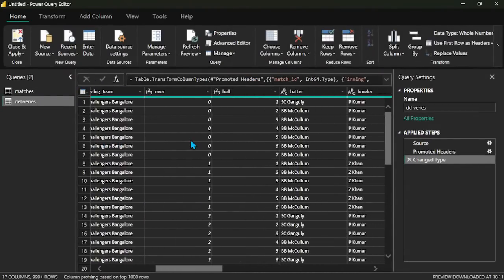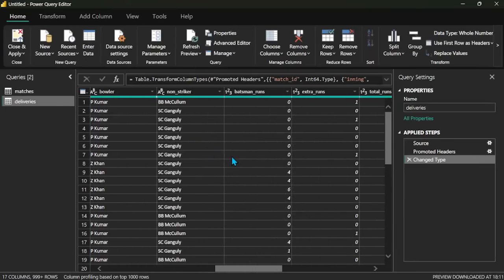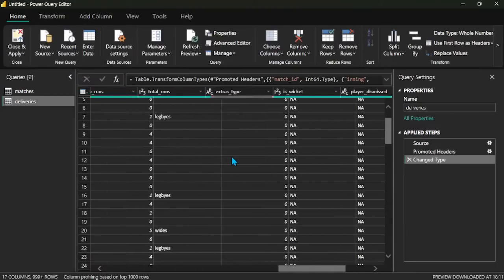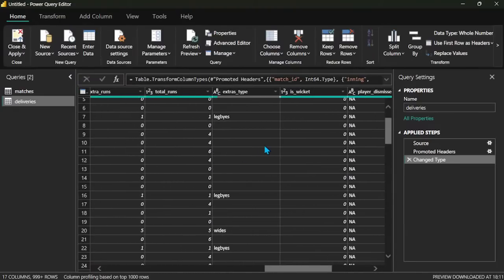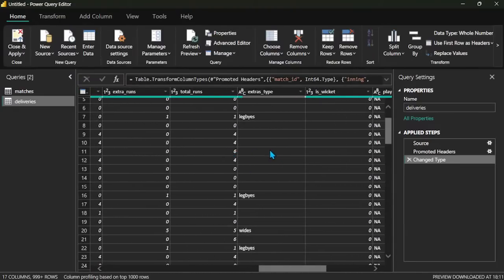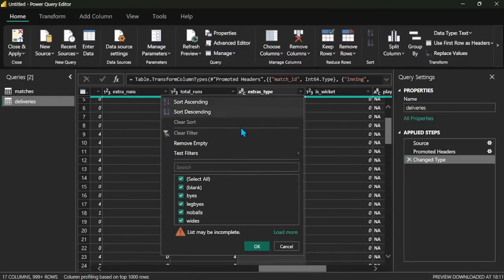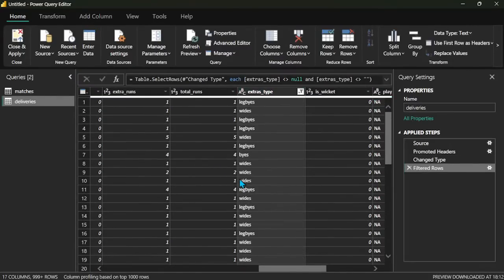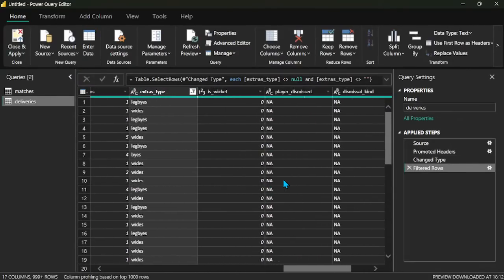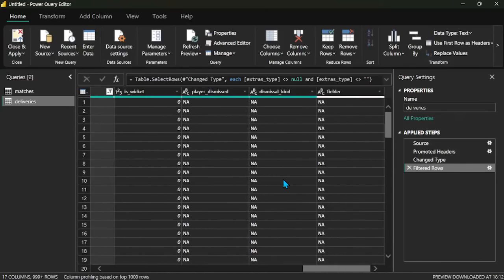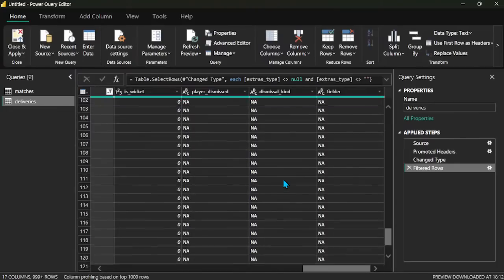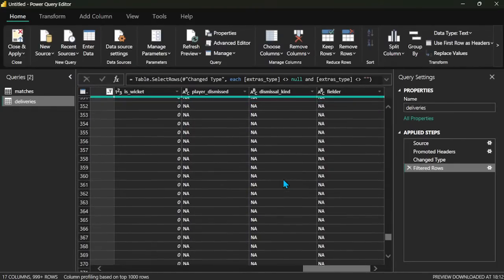Now you see this. The extras type has lots of null values, so we can keep it empty. Mostly the fielder and the player dismissed, the dismissal kind, are not there; only one or two values are present. Gambhir is the dismissed player in one match, in the first innings.